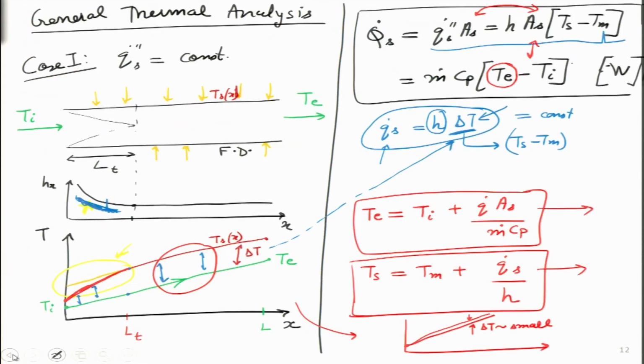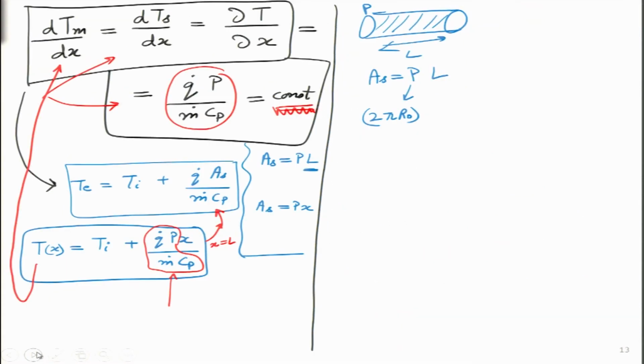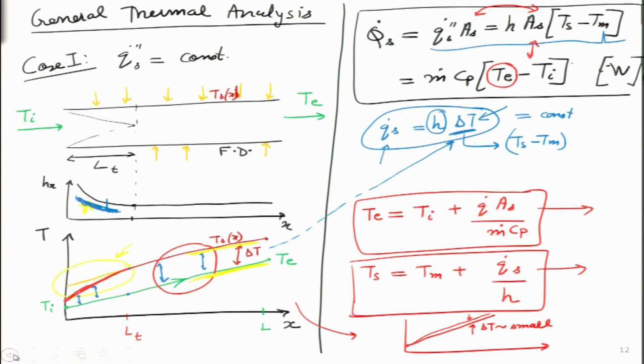So, here we are getting a constant slope, and this whole equation, I hope you are able to write them, is simply saying in figures that this is a constant slope line over here. Maybe I will draw it with the yellow, that this is a constant slope, this is a constant slope, both are having the same slopes, and that slope value is this. So, this is the slope of that particular line, because dT by dx is essentially giving us the slope. So, this is what we wanted to do in the general thermal analysis for case 1.